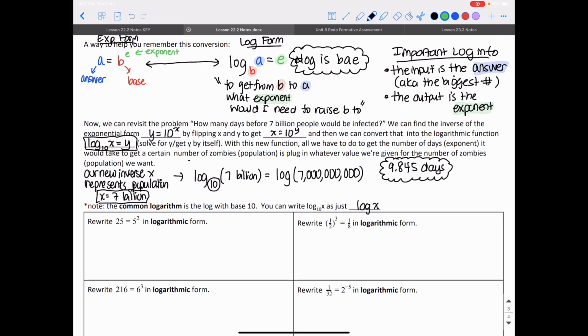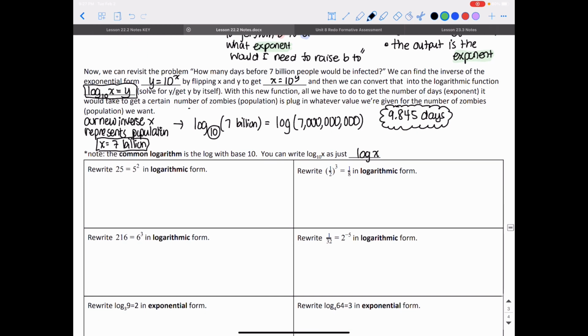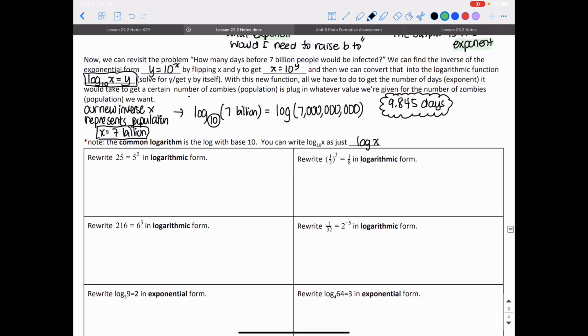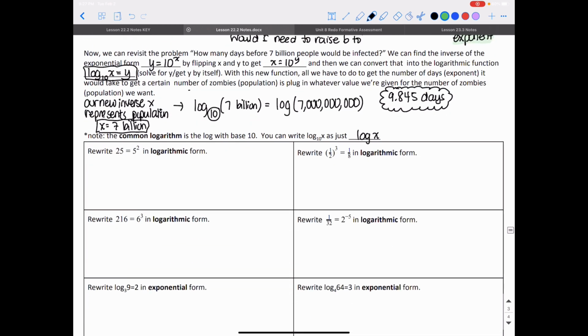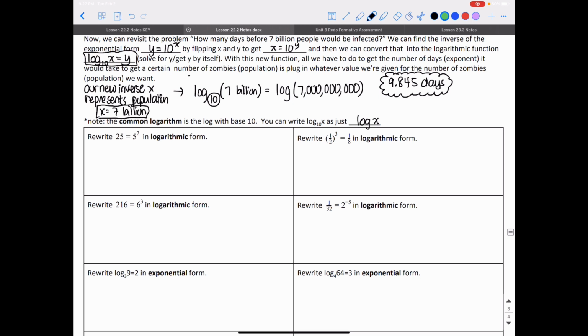And that's the common logarithm. We're going to practice converting, because I know you're probably like, what? Too many letters. So we're going to do it with numbers. We want to rewrite 25 is equal to 5 to the second power. This is an exponential function. We want to rewrite it in logarithmic form.